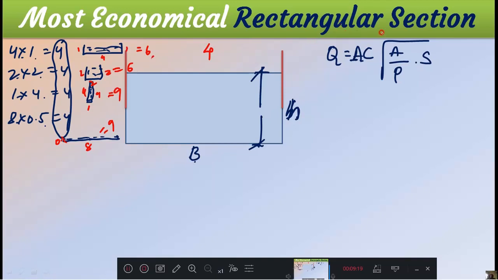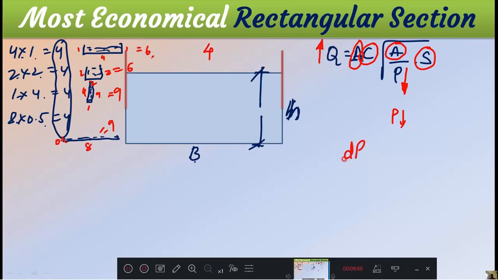Therefore, here what we'll do, we will keep area constant. Obviously C is already constant, S is already constant. Then if I make these all constant, and if I make the perimeter minimum, then I will get a maximum discharge. This is the condition. Means the condition is what? You make a perimeter minimum. Get the condition for minimum perimeter. How to get the condition for minimum perimeter? Our mathematics will help us.